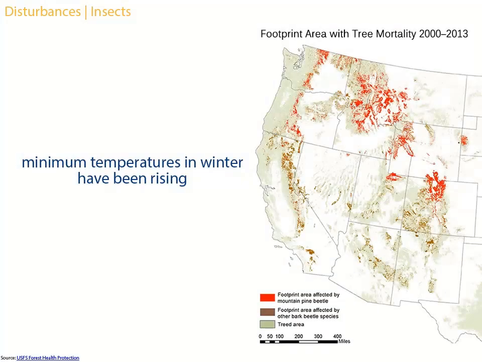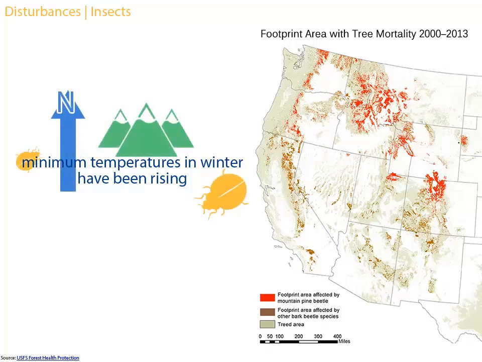Minimum temperatures in winter have been rising across the United States, allowing insects like bark beetles to migrate north and to higher elevations, expanding into previously unaffected areas. Temperatures are warm enough for bark beetles to survive over the winter, and 2-year life cycles are often taking only 1 year to complete. Increased populations of bark beetles and other insects, like the non-native hemlock woolly adelgid, are threatening the health and vigor of many forests.